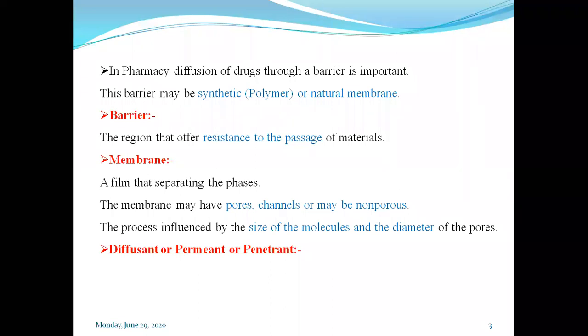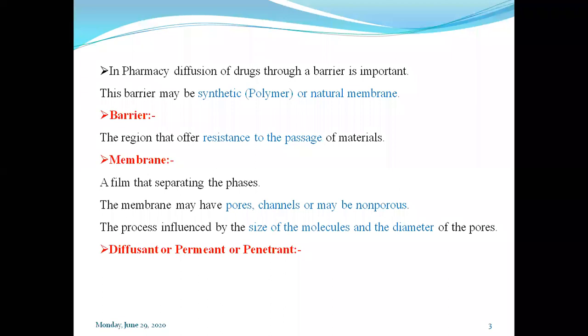Through the process of diffusion, what are the molecules, the substance, which undergo the transport? That means which is moving from the higher concentration to the lower concentration across the membrane. That substance, those molecules, we can say is a diffusant.